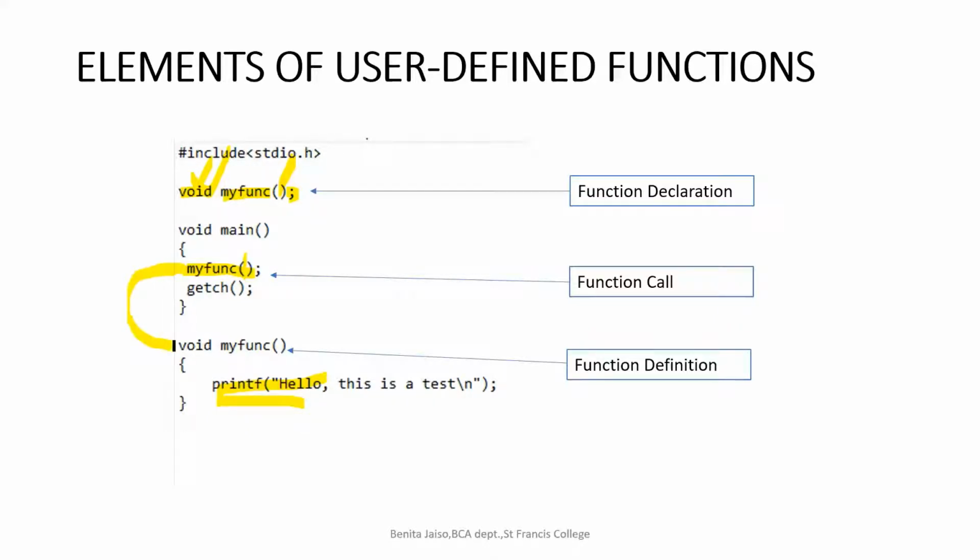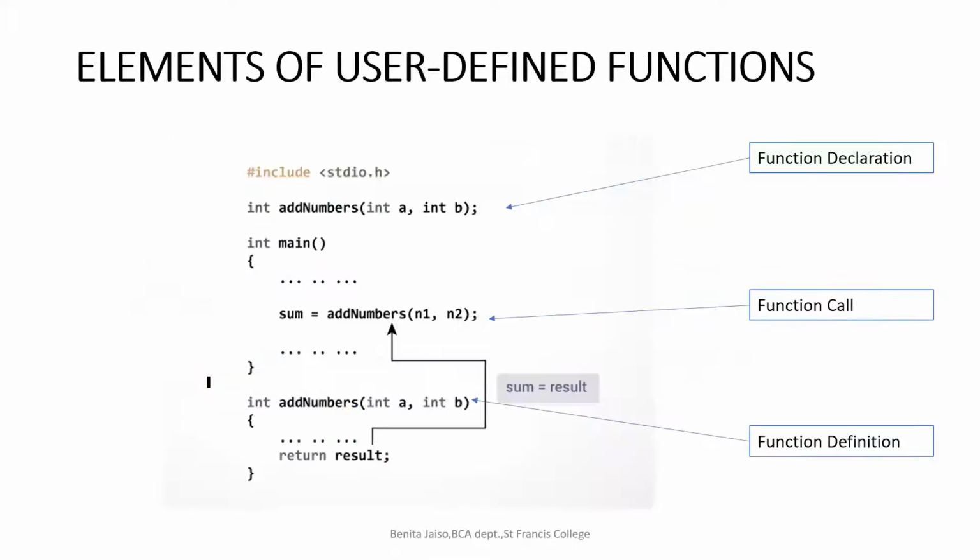So when I'm calling a function from the main, it will call the function, and then it will execute the lines of code which we have written under the function definition. So the function definition will have the set of statements which has to be executed. Whatever has to be performed when this function is called will be given here in the function definition.